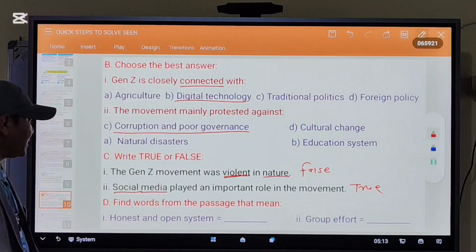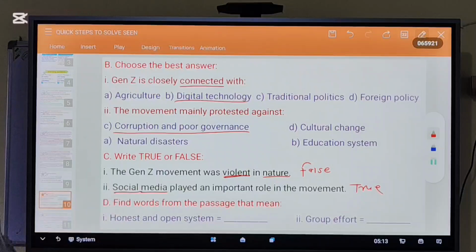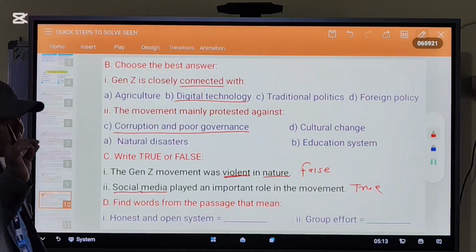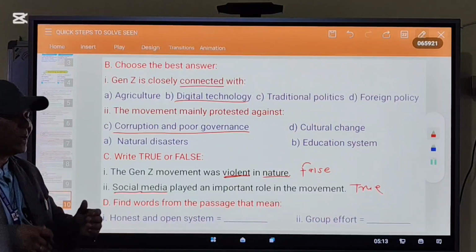Find a word from the passage that means honest and open system. Transparency. You have to find the difficult word from the context. It means what? Honest and open system means transparency.